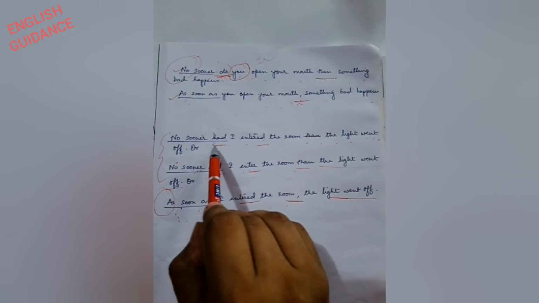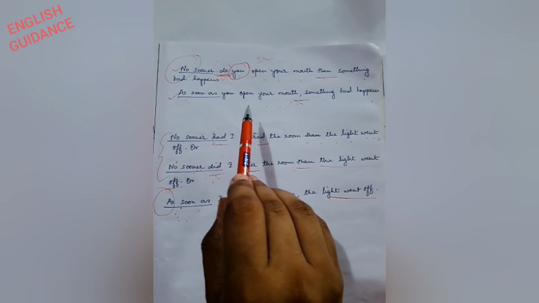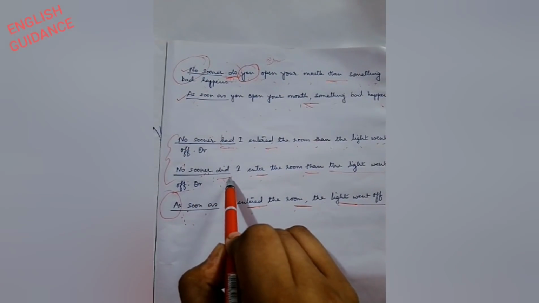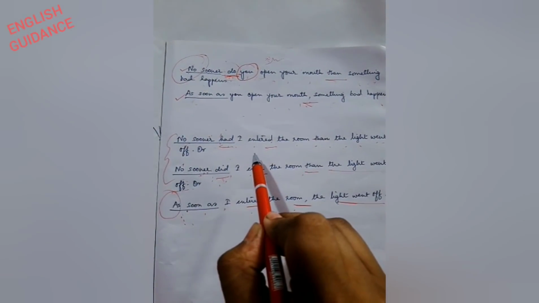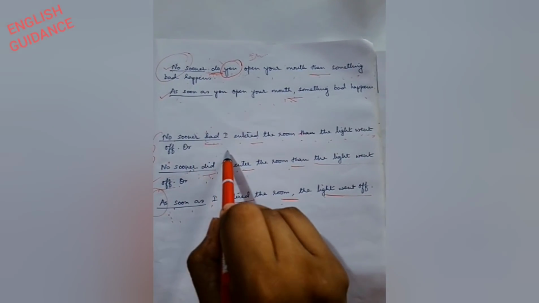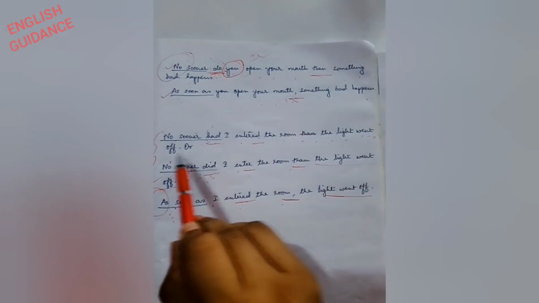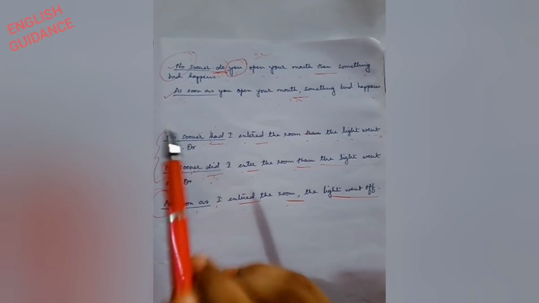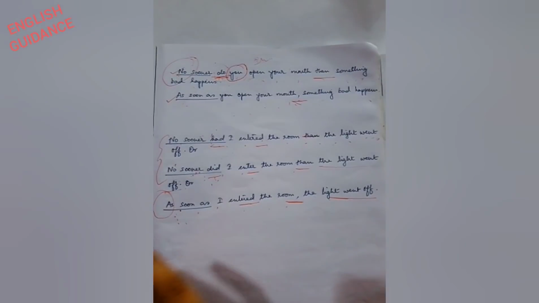If you use had, you will get the marks. If you use did, then also you will get the marks. But remember one thing: how you have to construct the sentence. These are the rules you have to remember.